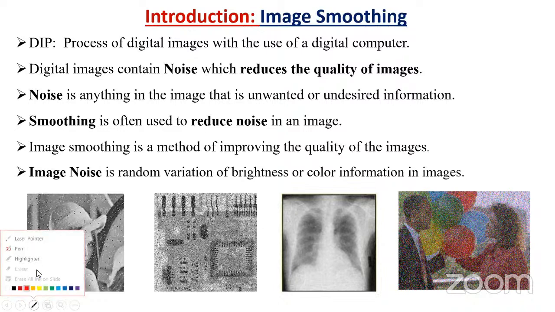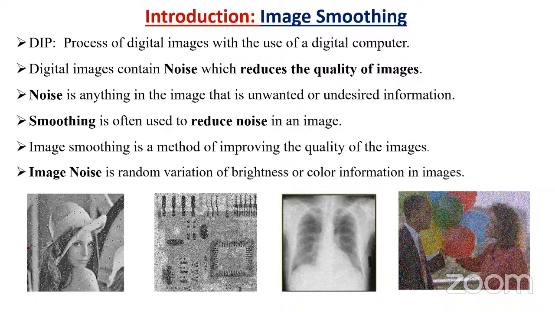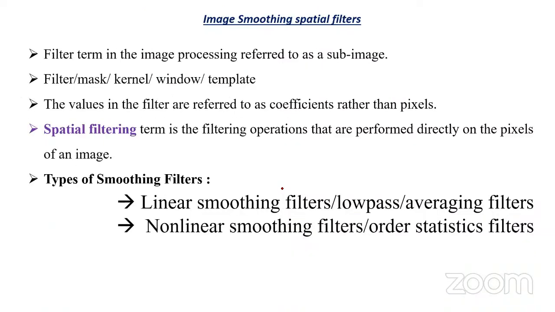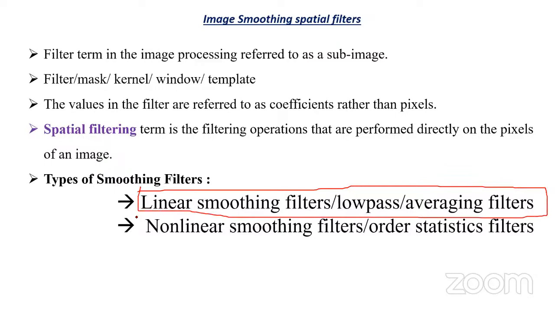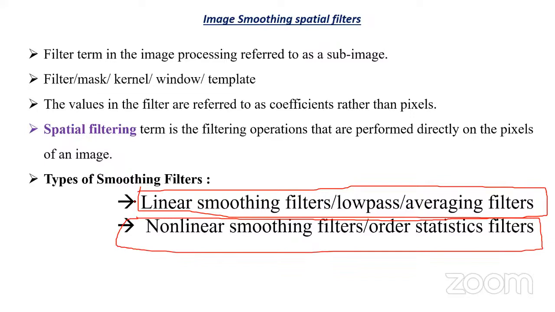How to reduce the noise? For that we have various kinds of filters. Here we can go for linear filters, which we can call low pass filters or average filters. The other is the non-linear filter, or order statistics filter. By using these two filters, we can go for image smoothing, that is, noise reduction. So these we will discuss.